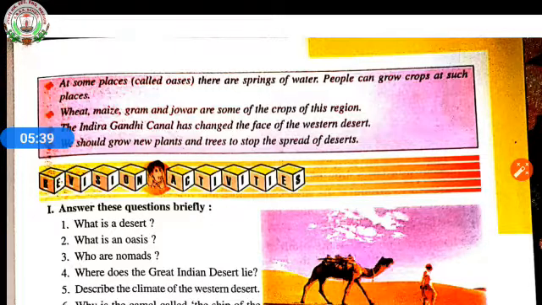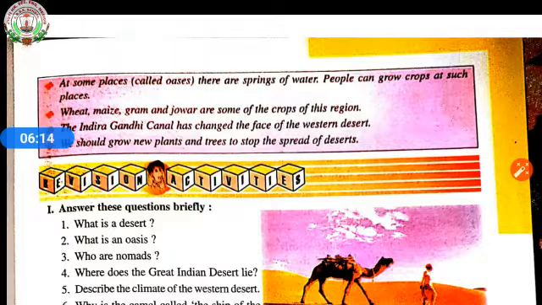The Indira Gandhi Canal has changed the face of the Western Desert. You know that the Indira Gandhi Canal is the longest canal of India, and it has changed the face of Western Desert. Mostly we can see now the desert area is turning into a green land. It is because the Indira Gandhi Canal irrigates the land in Rajasthan. We should grow new plants and trees to stop the spread of deserts. If we grow new trees, there will be no new deserts.